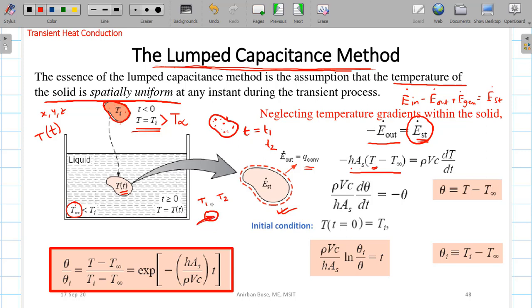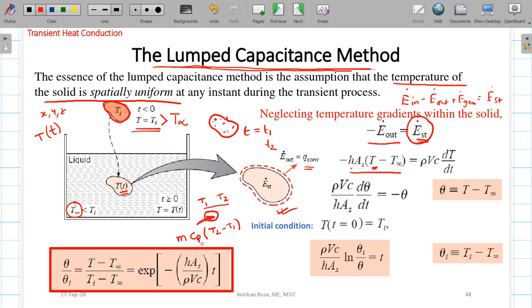So simply, since it is the change of sensible heat, it will be simply T2 minus T1, the temperature difference, multiplied by the mass of the body into specific heat Cp.